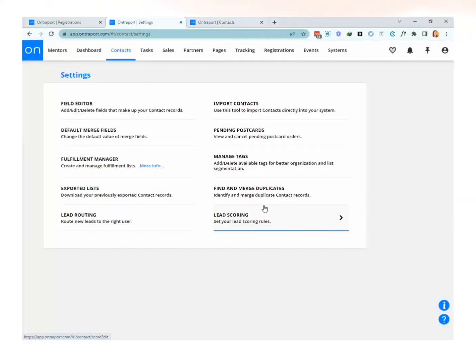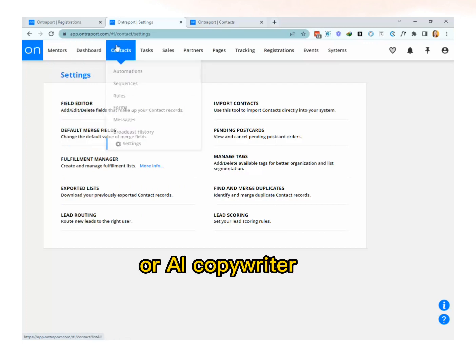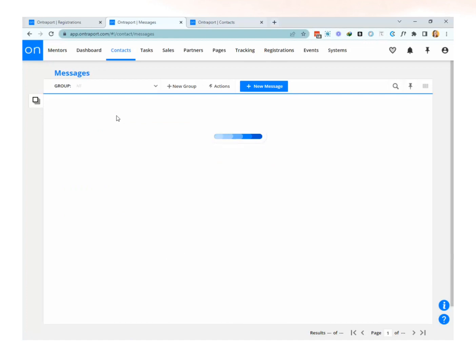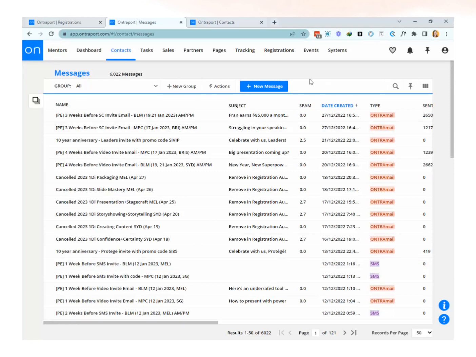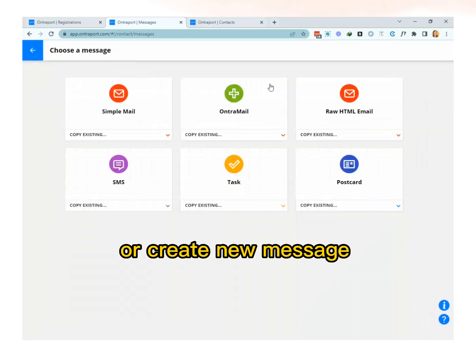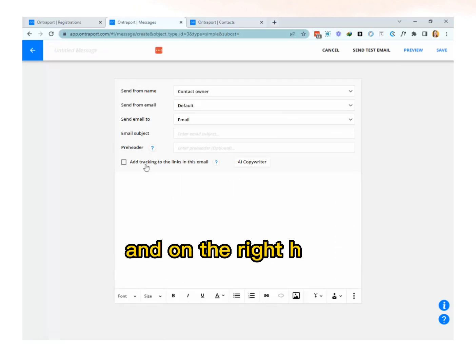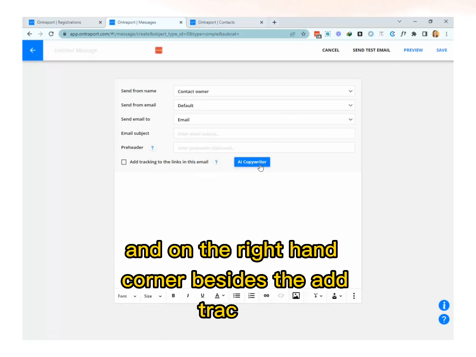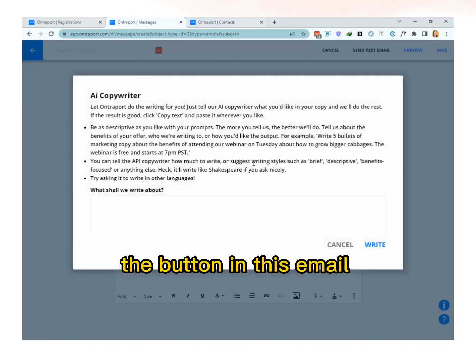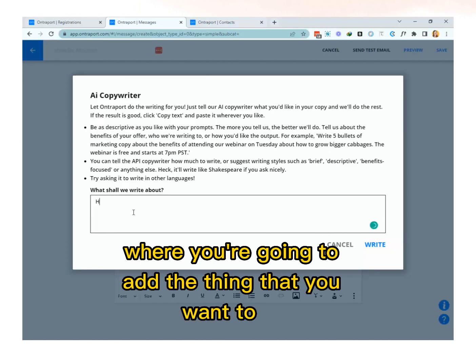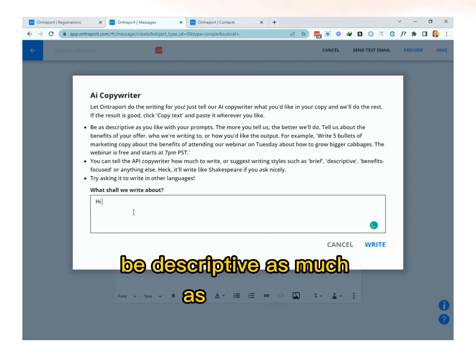Okay, right now we're going to use the AI copywriter of Ontraport. All you have to do is go to messages and then go to simple mail, or create new message and then choose simple mail. On the right hand corner below the ad tracking, the links in this email is AI copywriter, wherein you're going to add the thing that you want to do. Be descriptive as much as possible.